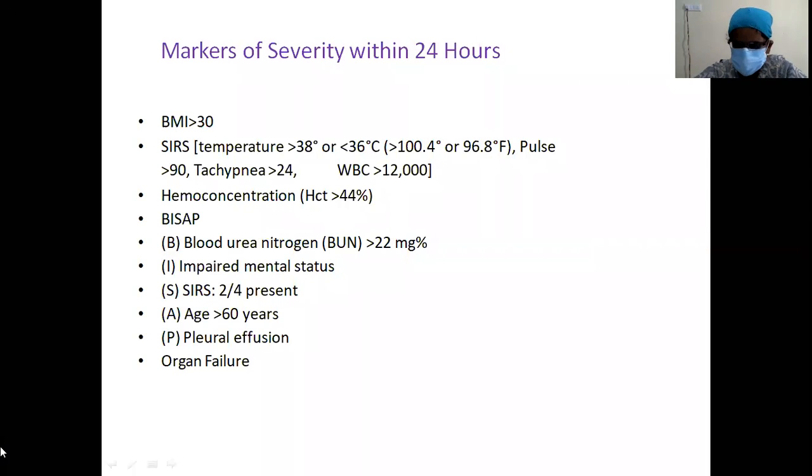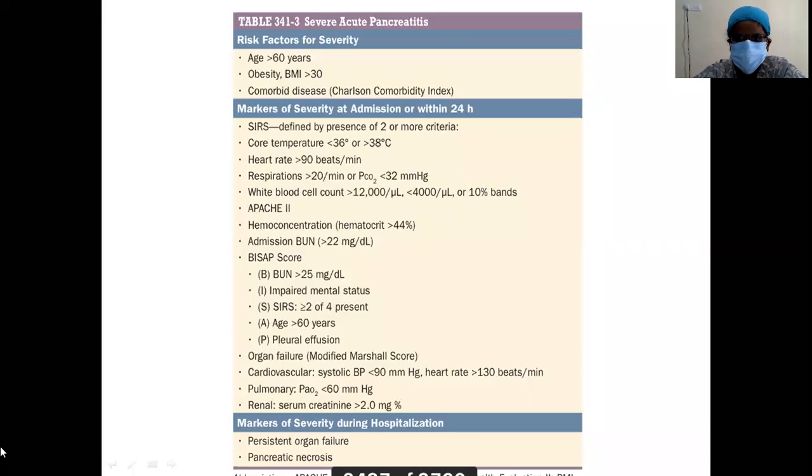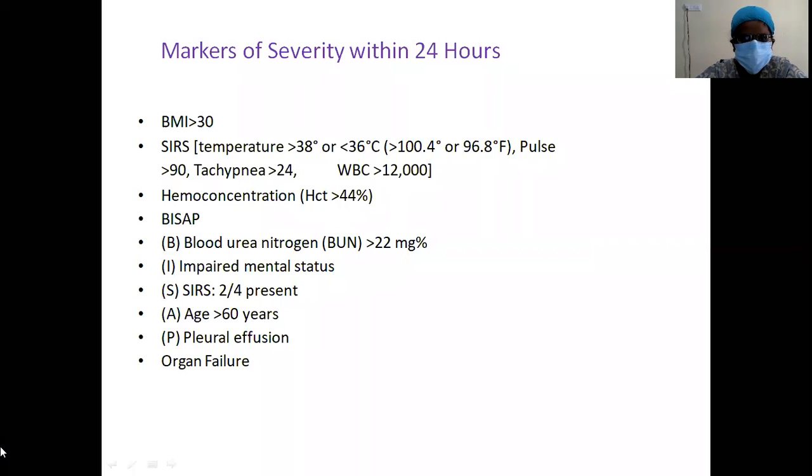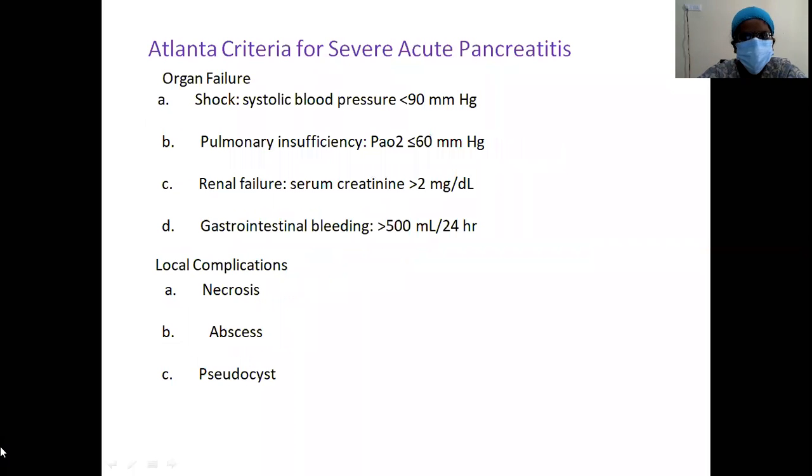The same tableau from the second column, markers of severity, is represented over here. What is the Atlanta criteria for severe acute pancreatitis? Organ failure, that is hypotension, you're having shock.